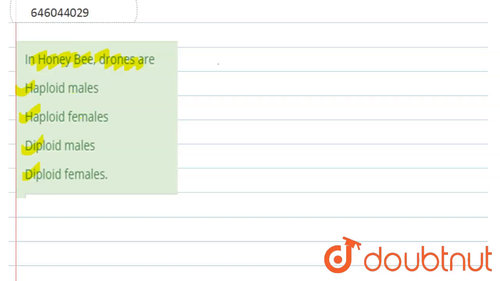So the question is, in honeybee, drones are, options are haploid males, haploid females, diploid males, and diploid females. So first of all, we have to know who are drones. Basically, drones are the male honeybees, which are the product of